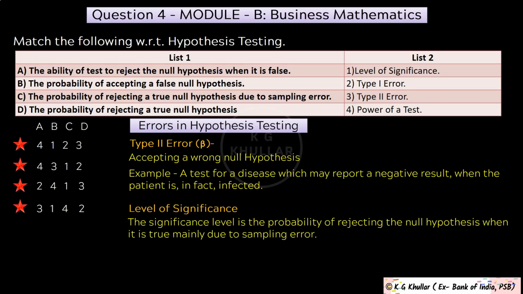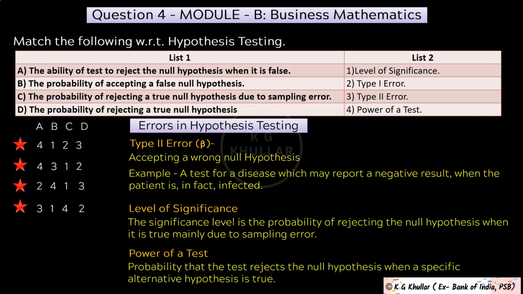Now the significance level is probability of rejecting the null hypothesis when it is true mainly due to sampling error. And lastly, we have power of a test. Friends, power of a hypothesis test is the probability that the test rejects the null hypothesis when a specific alternative hypothesis is true. That is, it indicates the probability of avoiding a type 2 error. Now friends, with all this discussion, I hope now you are in a much better position to answer this question.